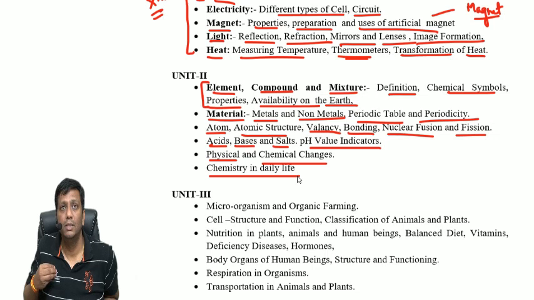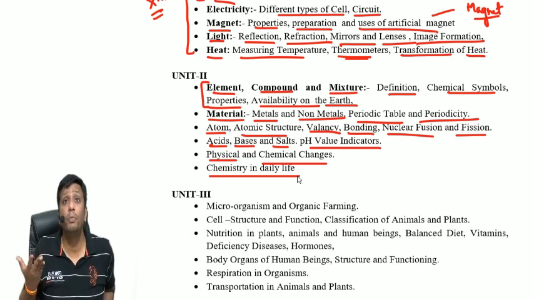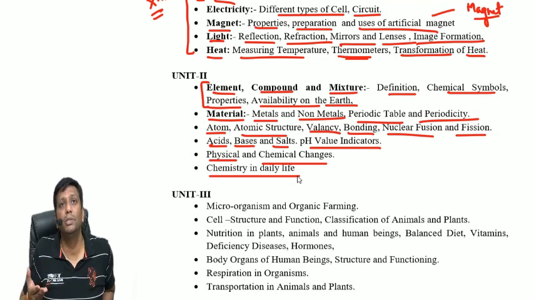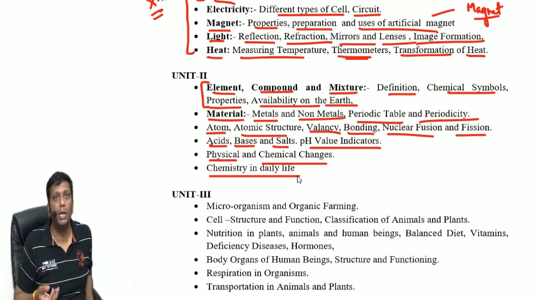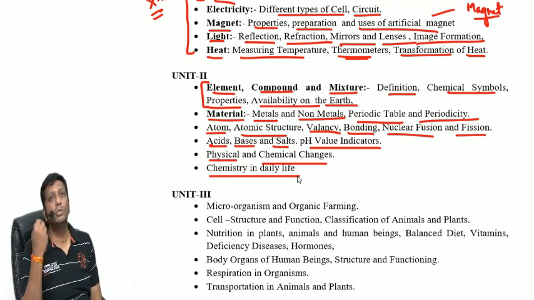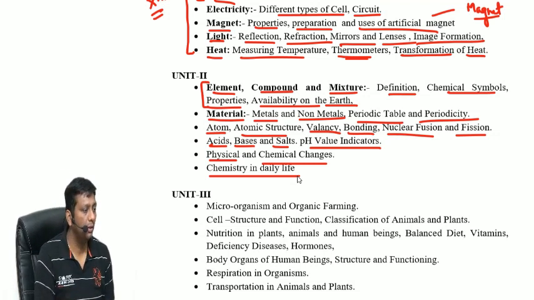Just like alum, just like red phosphorus. In that way, there are many types of chemicals, elements, compounds we are using in day-to-day life. So, chemistry in daily life. What about the importance of spirit that we are using? A 95% ethyl alcohol concentration forms a spirit. After shaving, guys, you will use some alum if you have some contamination. So what is the chemical formula of alum? In that way, this chapter is required.